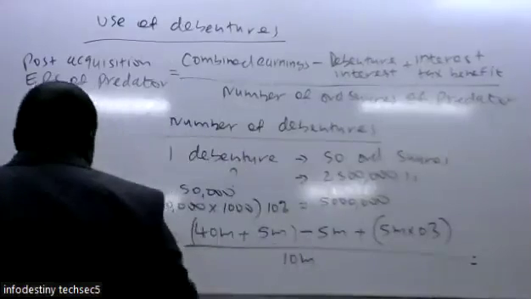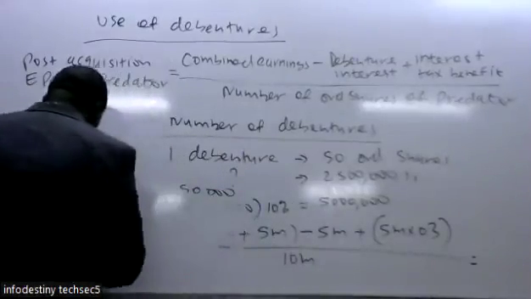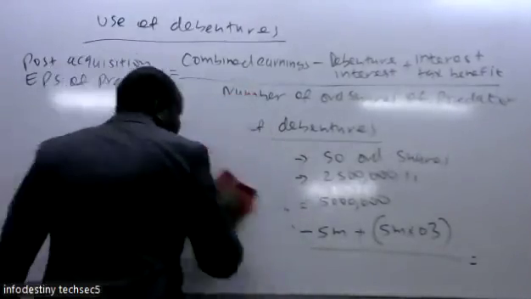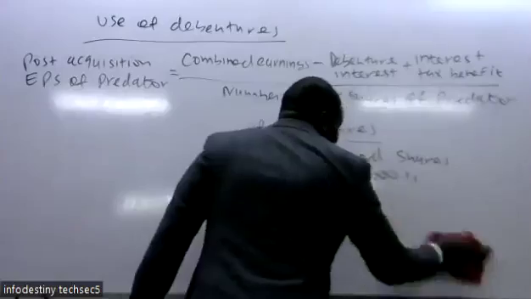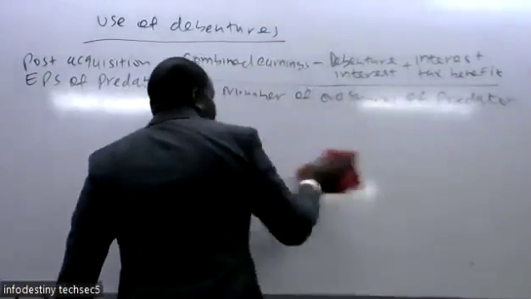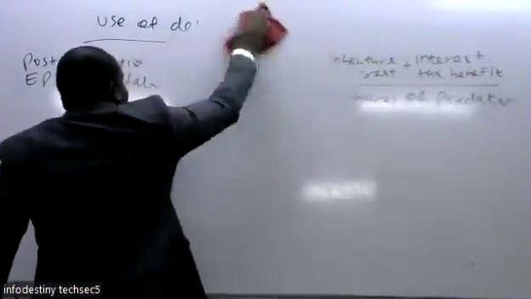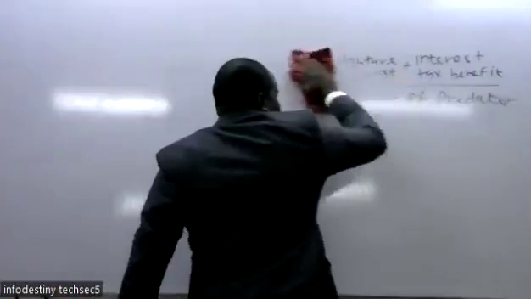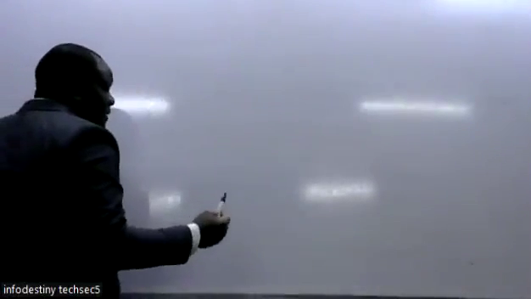So normally at the point of indifference, earning per share for the two options will be the same. Also, earnings before interest and tax for the two options being the same.